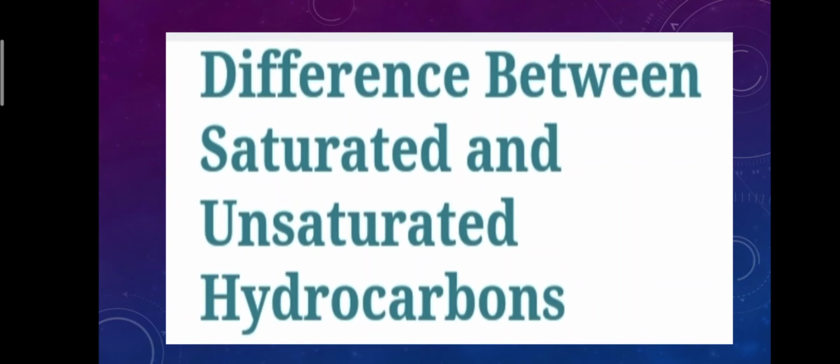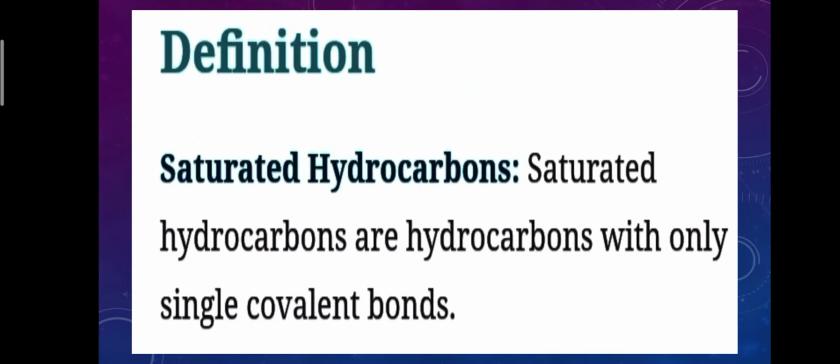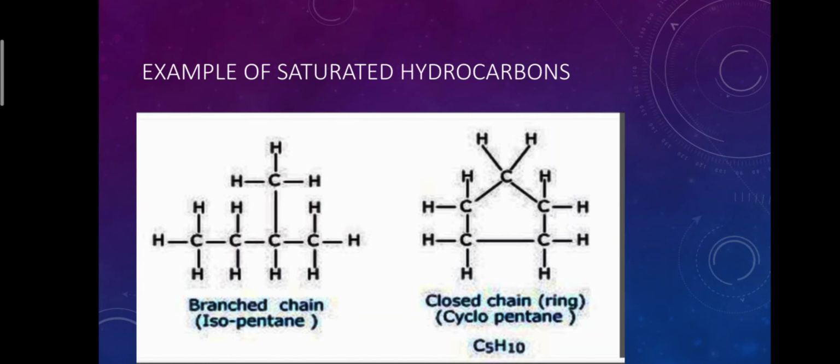Now the difference between saturated and unsaturated hydrocarbons. Number 1, definition. Saturated hydrocarbons are hydrocarbons with only single covalent bonds. Example, branched chain isopentane.